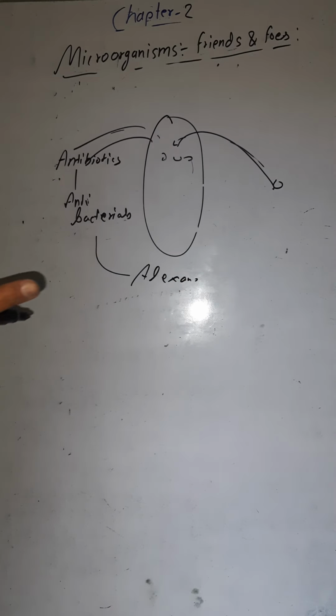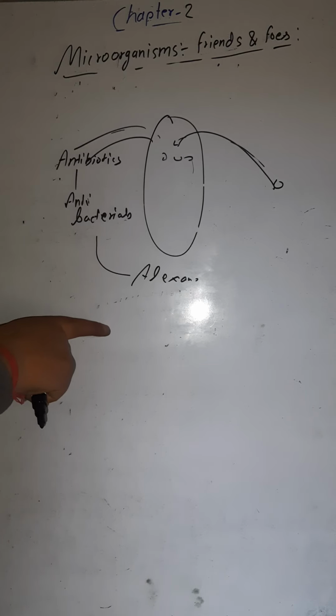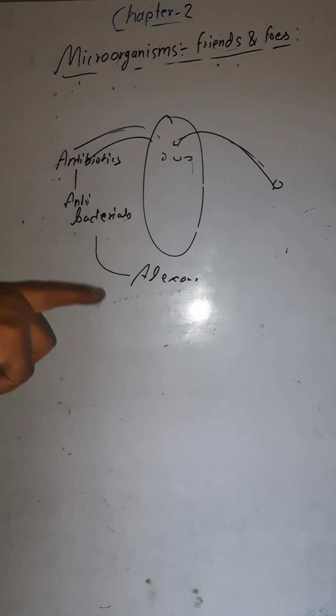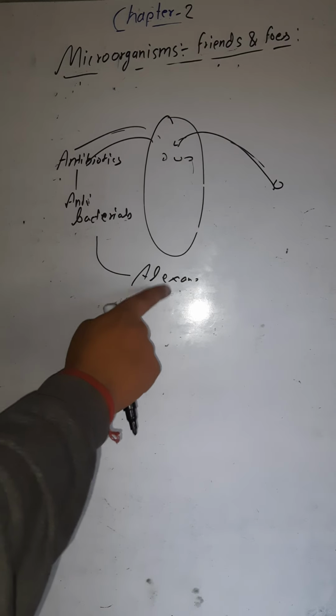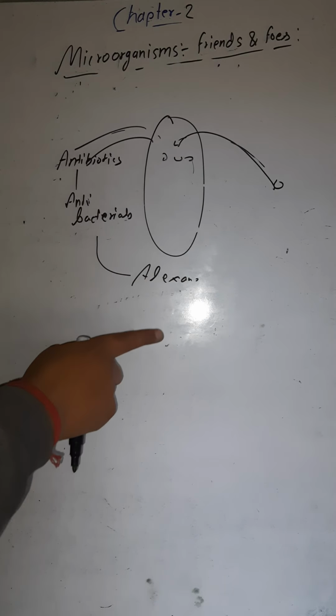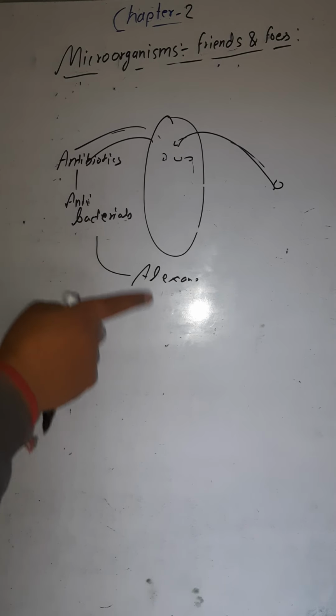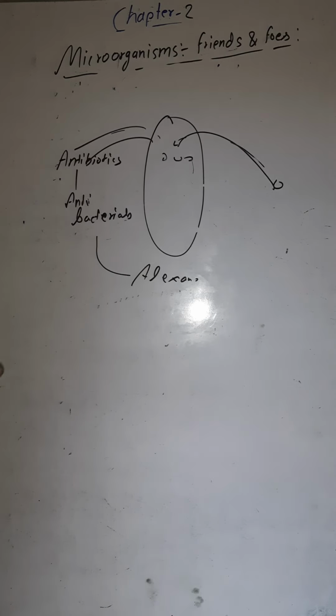Alexander Fleming was the person who discovered the first antibiotic, in a year I don't know exactly. He discovered the first antibiotic, and the name of the antibiotic was penicillin. So penicillin was the first antibiotic drug or medicine, discovered by Alexander Fleming.